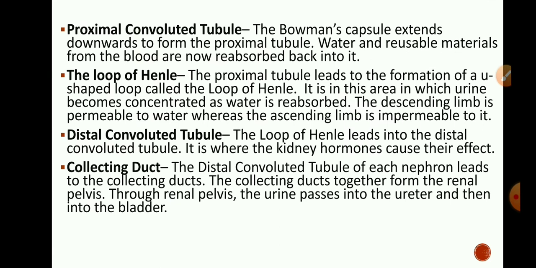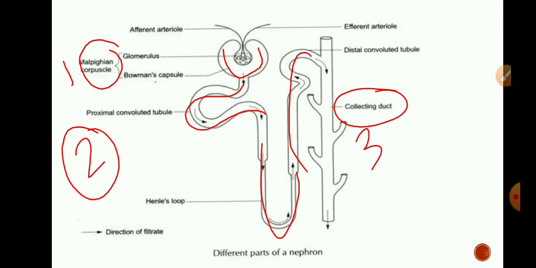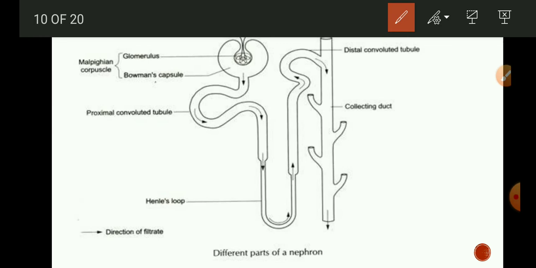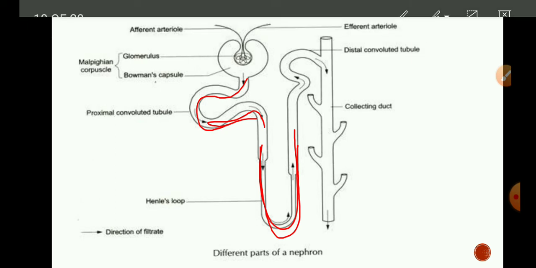Loop of Henle. The proximal tubule leads to the formation of a U-shaped loop called the loop of Henle. It is in this area that urine becomes concentrated as water is reabsorbed. So this is the proximal tubule, in which the excess water and minerals get absorbed. This is the loop of Henle, which is the U-shaped structure. Here also the reabsorption takes place.